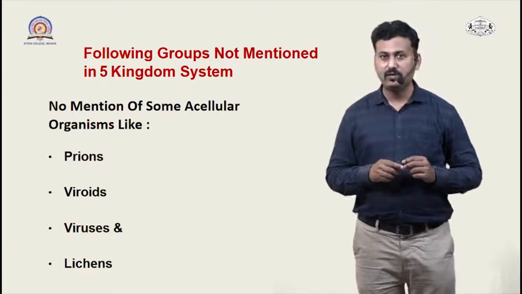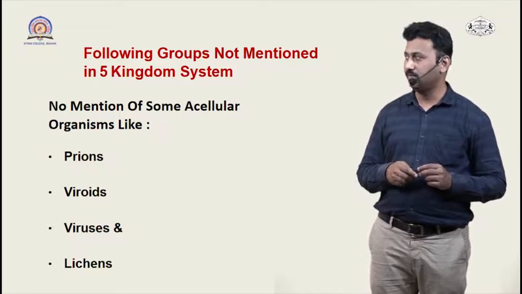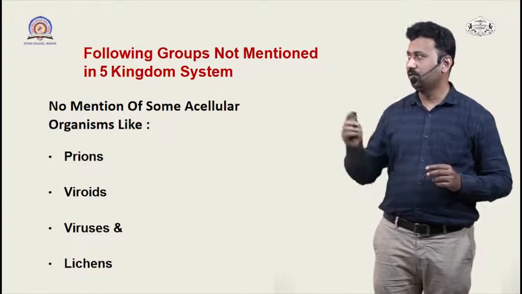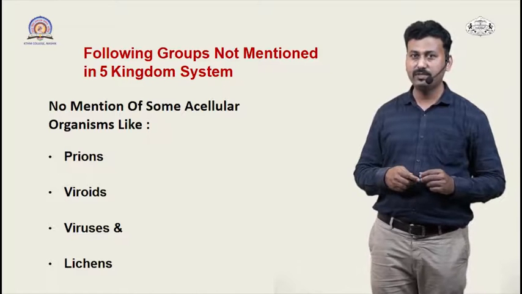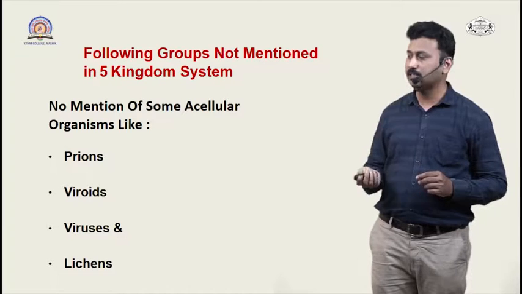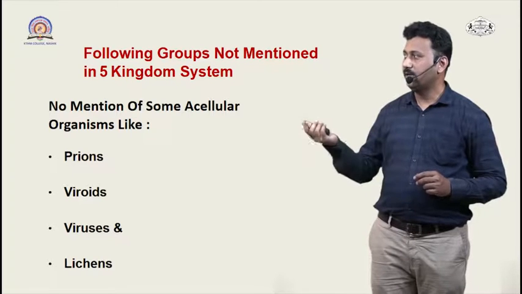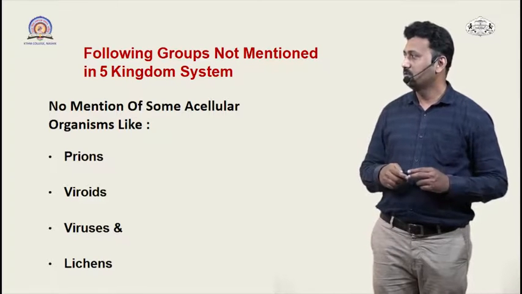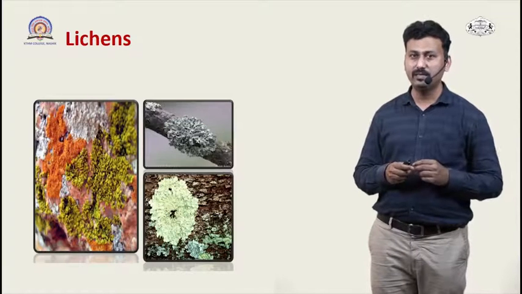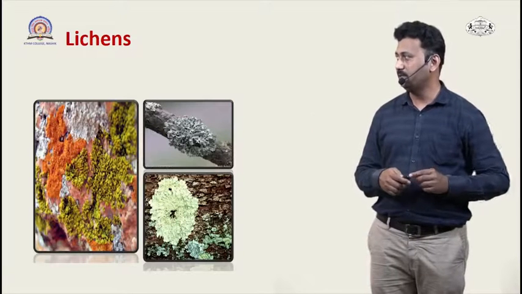Now we come to the last part of today's discussion. What were the different merits and demerits of this system? The first demerit was that some organisms which are acellular in nature were not included in the five kingdom system of Whittaker. This includes prions, viroids, viruses and lichens. In this picture you can see lichens. What are lichens? Basically it is a symbiotic relationship between algae and fungi, so both are benefited by this symbiotic relationship.